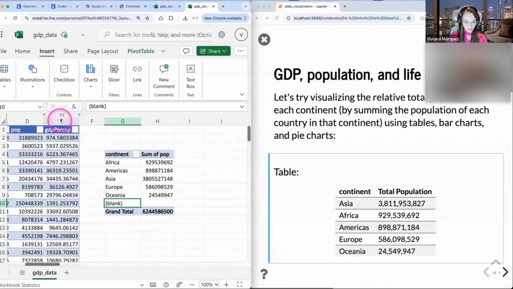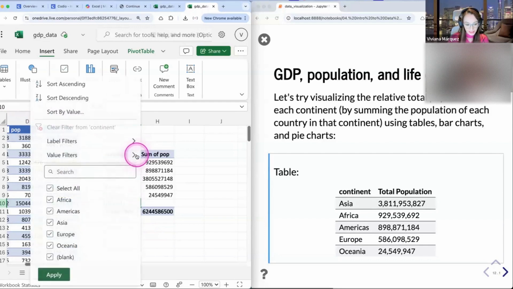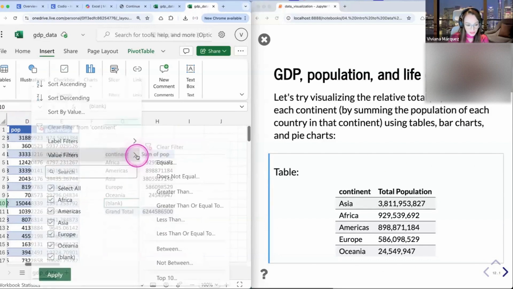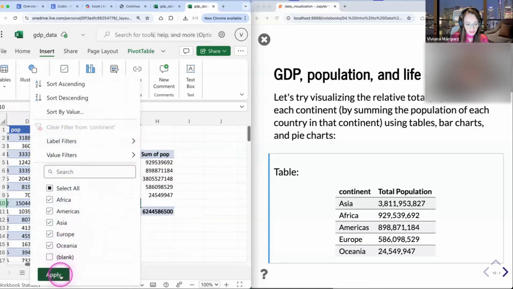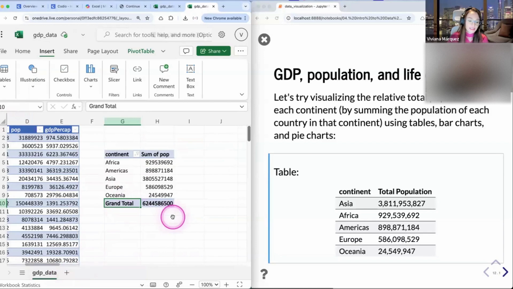But if you went the route where you selected the columns manually, it's gonna have this blank. But that's not a big deal. If you don't have the blank, you don't need to worry about it. But if you have this blank, you can go in here, click on the caret, and unselect this blank here and click on apply, and then it's gone. So that's one thing.